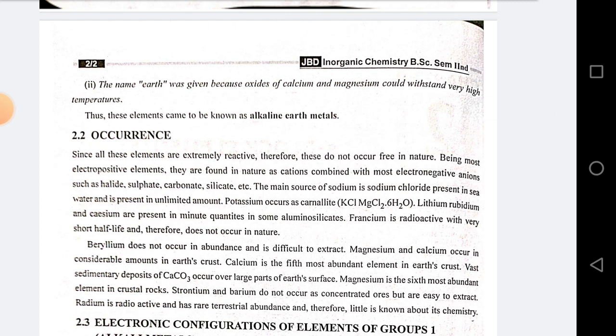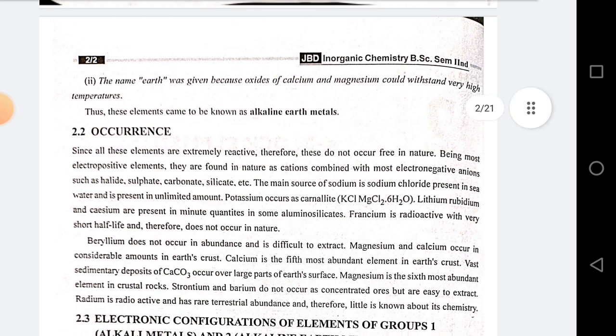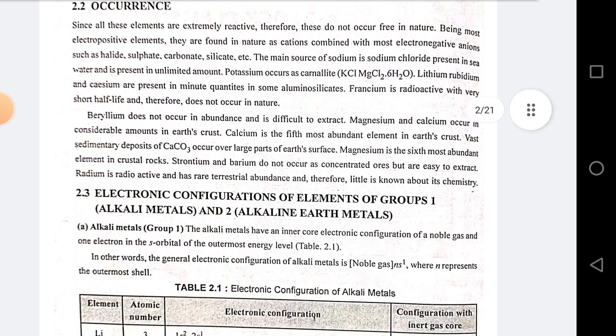Vast sedimentary deposits of CaCO3 occur over large parts of Earth's surface. Magnesium is the sixth most abundant element in crustal rock. Strontium and barium do not occur as concentrated ores but are easy to extract. Radium is radioactive and has rare terrestrial abundance and therefore little is known about its chemistry.